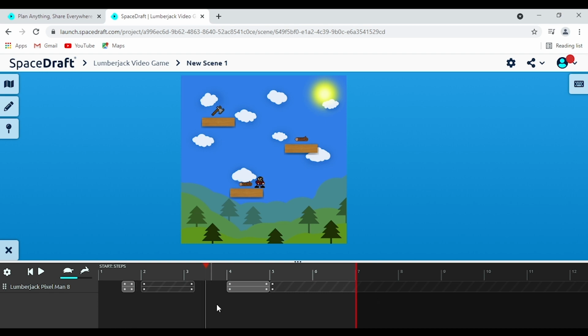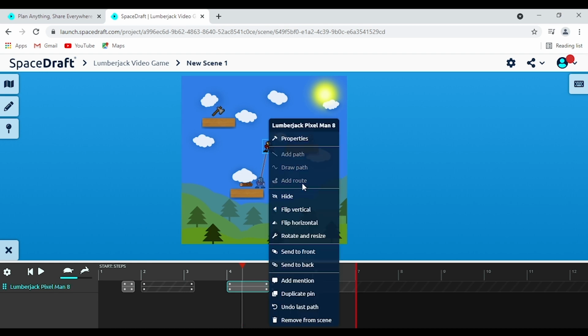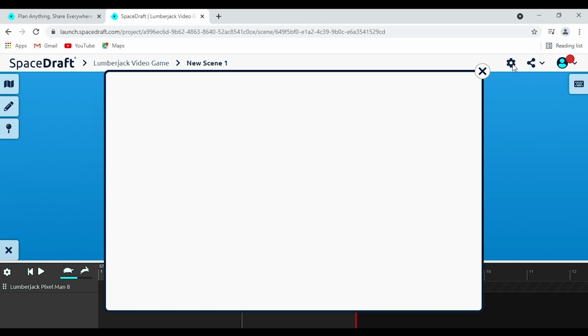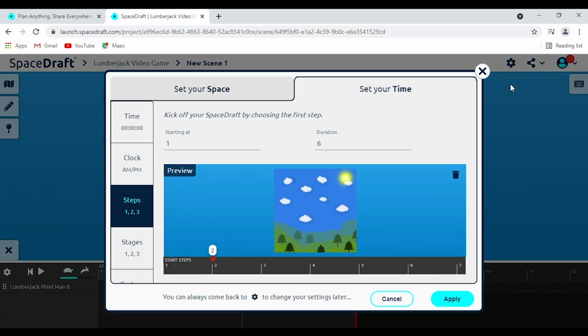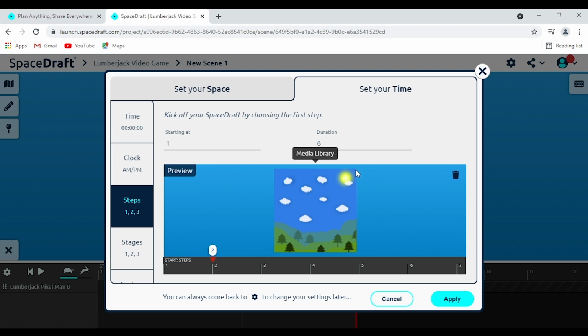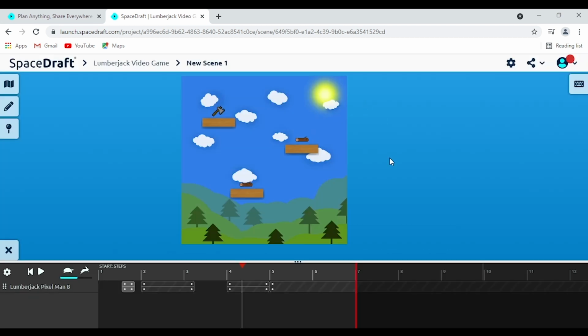One other important thing as well, you know how before we clicked here and said hide path. Another important way you can do that is to right click on the pin and select hide, and that'll then be respondent in the timeline as well. And obviously this is being done in steps. If as you're doing your project you realize maybe another time setting is more important, you can always go up to the gear here and you can set your time again. Or the gear is also down here on the timeline and this will instantly take you to time so that you can change it there. So a lot of different ways that you can play around with the timeline here.